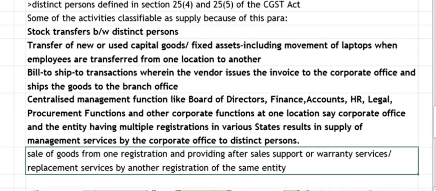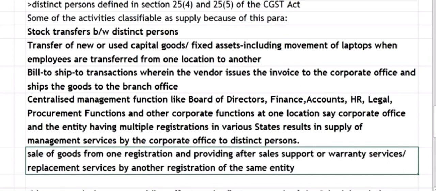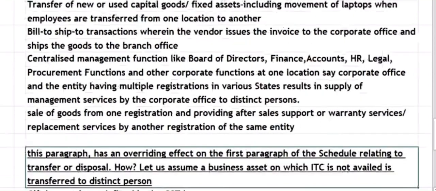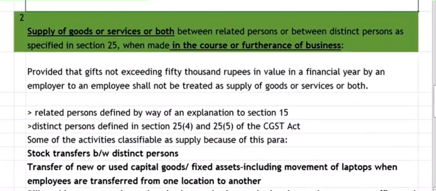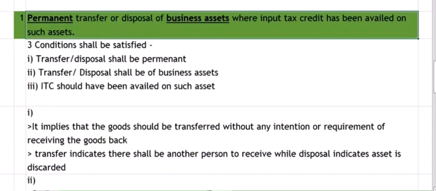Okay. Next, sale of goods by one registration, but support services or warranty services or post sale services are provided by another unit of the same entity. Then this is also treated as a supply of service between two units. If you carefully examine this paragraph, it will have an overriding effect on the first paragraph. Go back and see what the first paragraph is. The first paragraph is permanent transfer or disposal of business asset, where input tax credit has been availed on such asset.